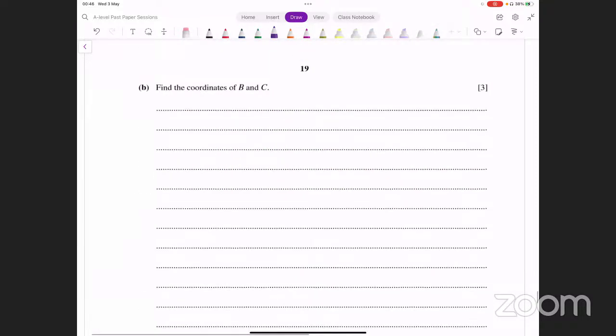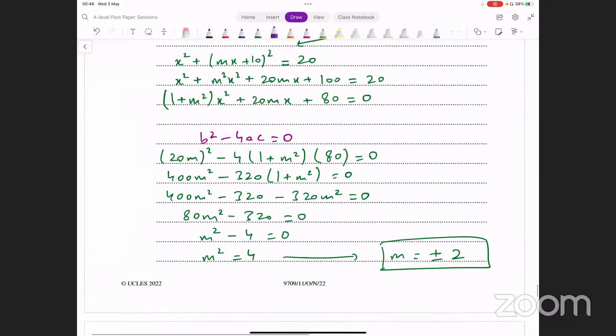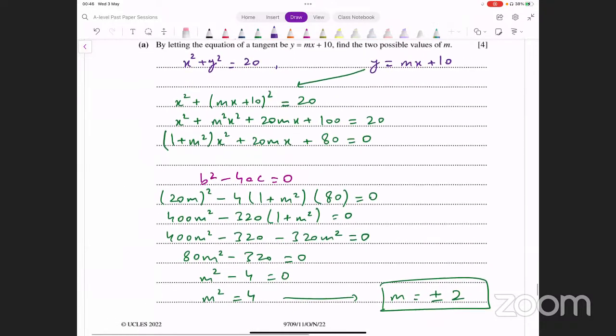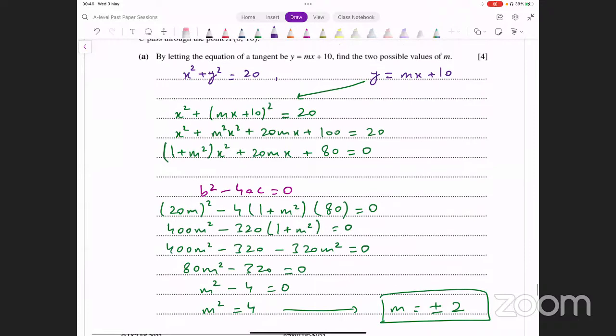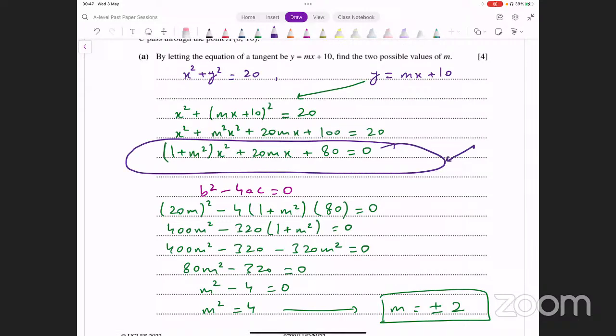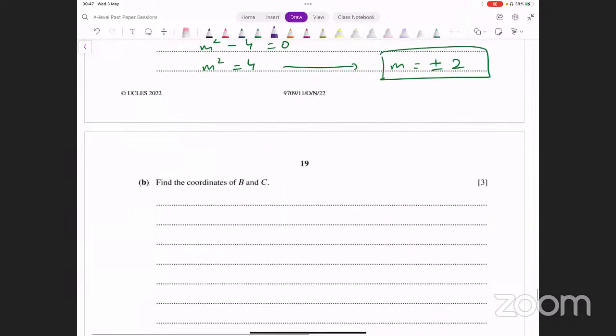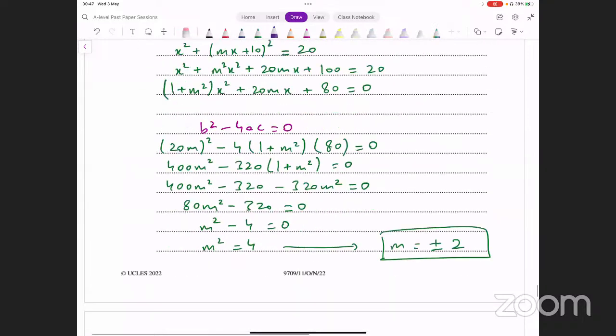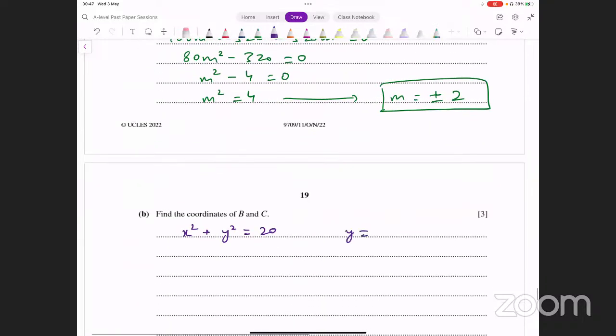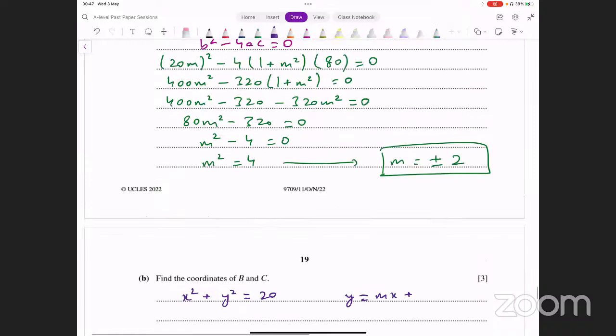Now how do you find any one of them? We have the equation of the circle. In fact, you can directly use this form, which you have already made by equating, and put the value of m in it, you can do it that way too. But if that confuses you, you can just start over again. You can say x squared plus y squared equals 20. This is the equation of the circle. The equation of the line was y equals mx plus 10.